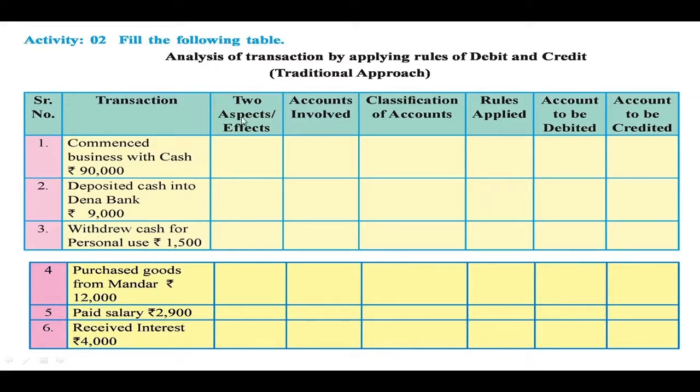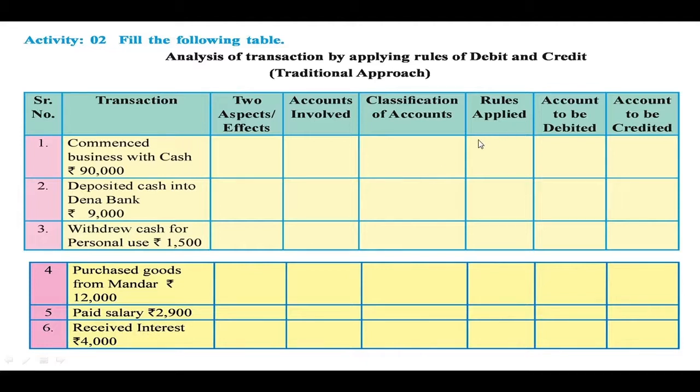So the two aspects are cash comes in the business and capital is invested. So two accounts involved are cash and capital. Cash is the real account. So here for cash you have to write real account, and capital is the personal account. So under classification of accounts you have to write real account for cash and personal account for capital.